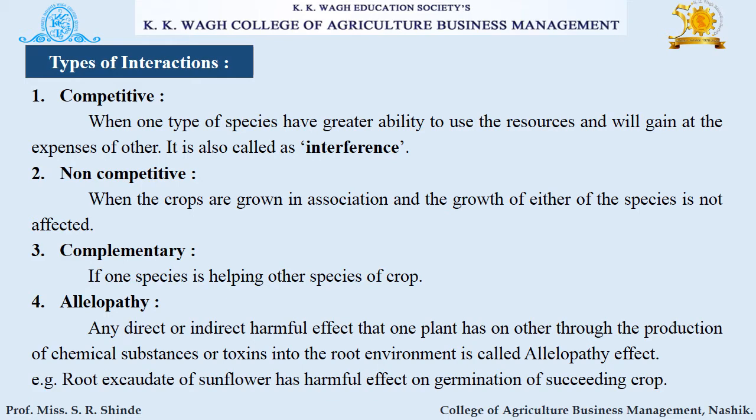Next is allelopathy. Any direct or indirect harmful effect that one plant has on the other through the production of chemical substances or toxins into the root environment is called as allelopathy effect. For example, root exudate of sunflower has harmful effect on germination of succeeding crops.